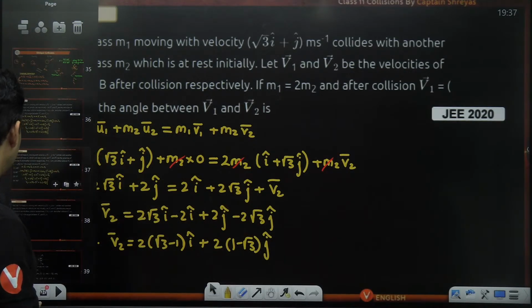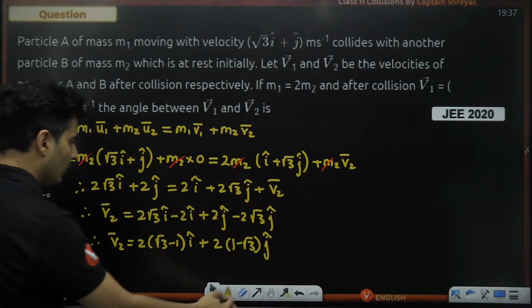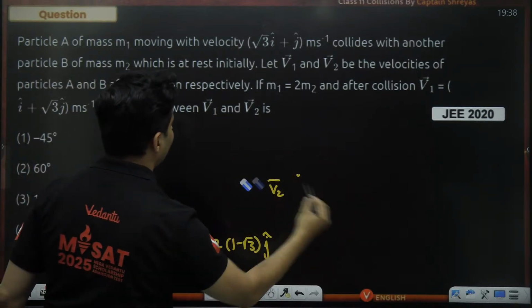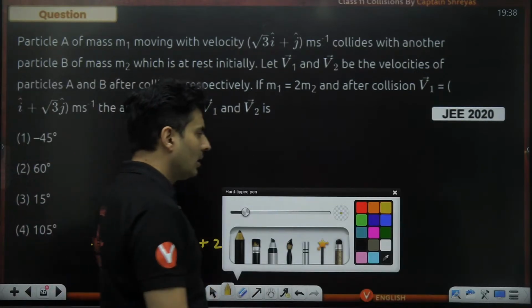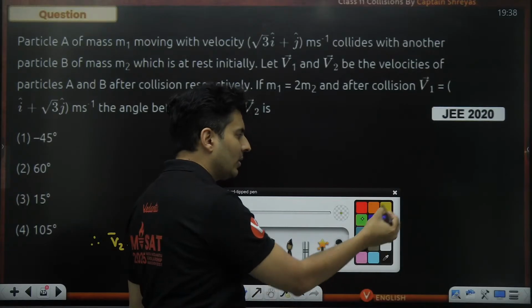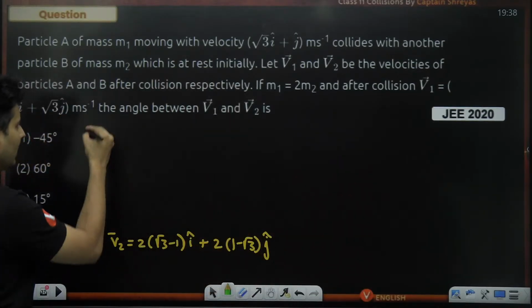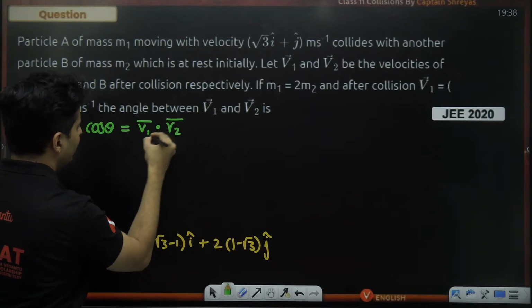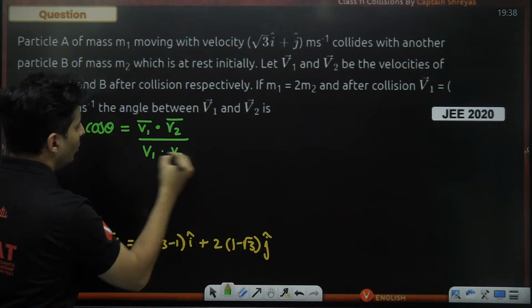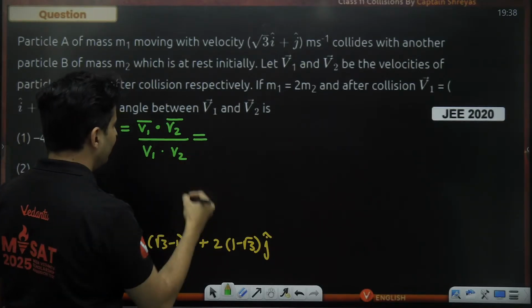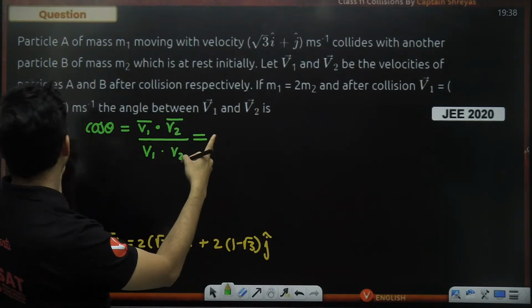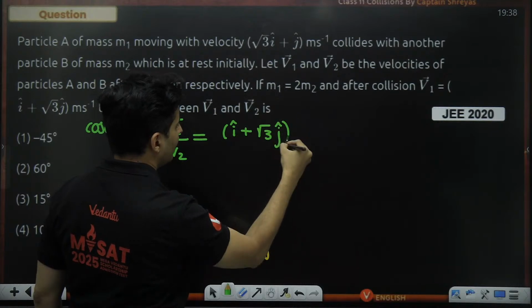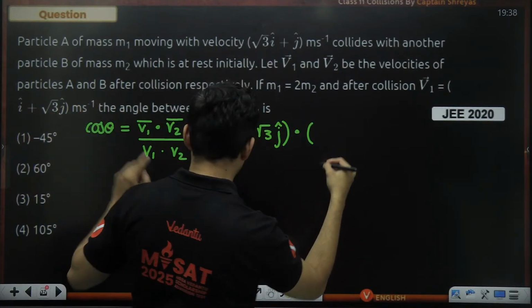Okay, so now what do we do? We have to find the angle between V1 and V2. How do we find the angle between any two vectors? You have to take the dot product and divide it by the magnitudes. So let's do that. Cos theta will be V1 bar dot V2 bar, the dot product, upon the magnitudes of both the vectors. What is V1 dot V2? V1 final velocity is i cap plus root 3 j cap, dot product with V2, which is this.